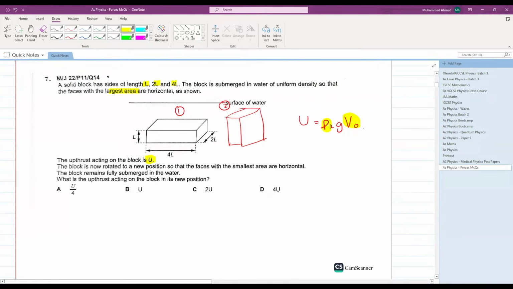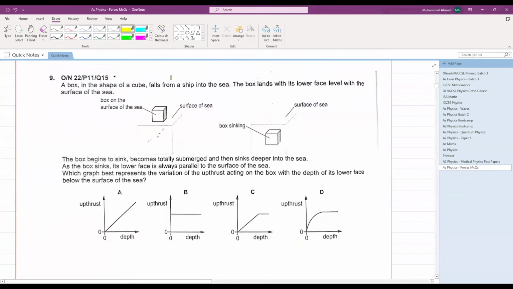Density of liquid remains same. Gravitational field strength remains same. So both at position 1 and 2 we will have the same upthrust, that is U. B is your answer.